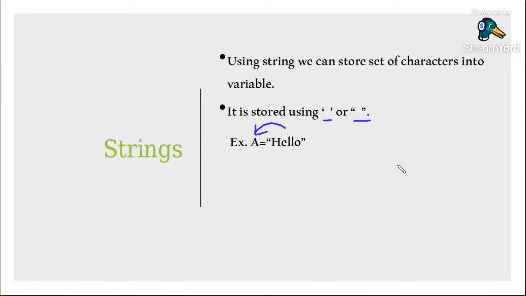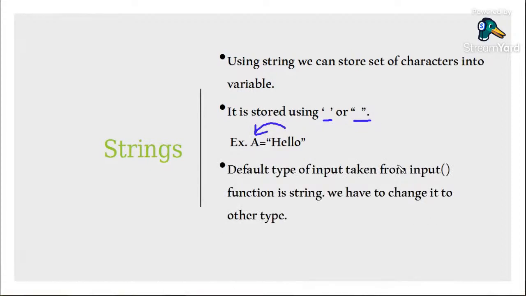Now string will have different characteristics. So what are the characteristics, we'll see. Generally a string is called immutable. Why is it called immutable? Because you can access the letters. If suppose H you can access, E you can access, LL you can access, but you cannot modify it. So that is nothing but a string being immutable.